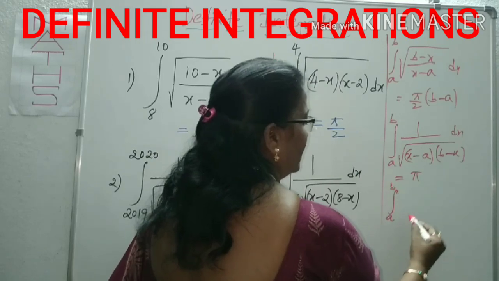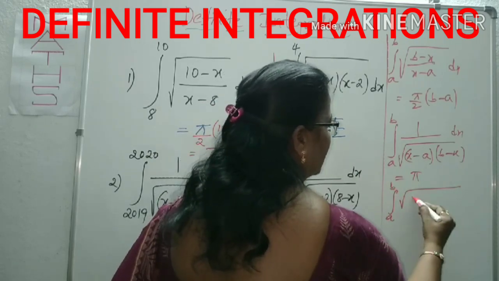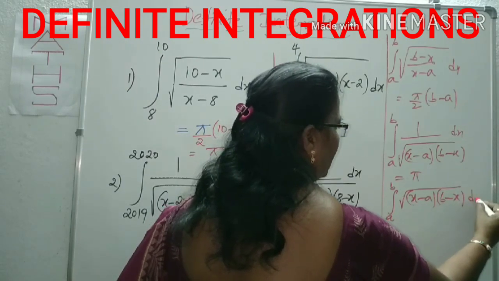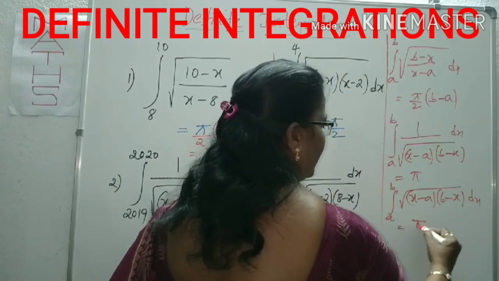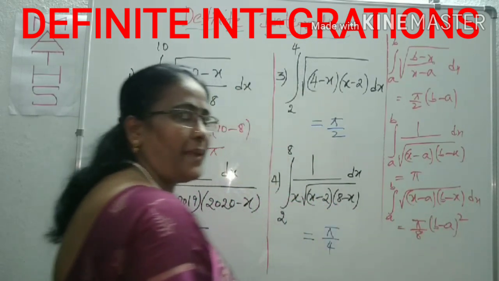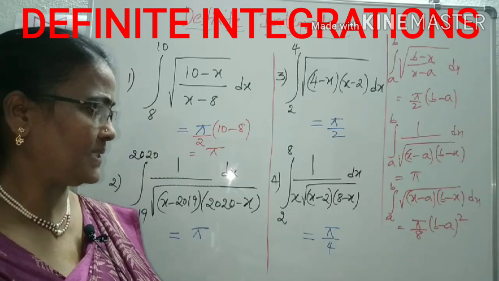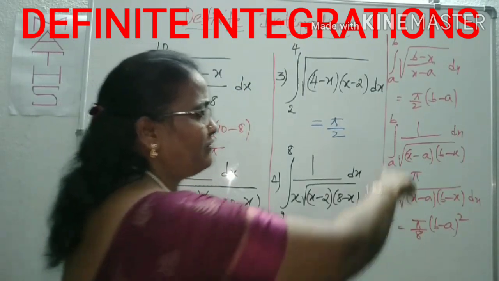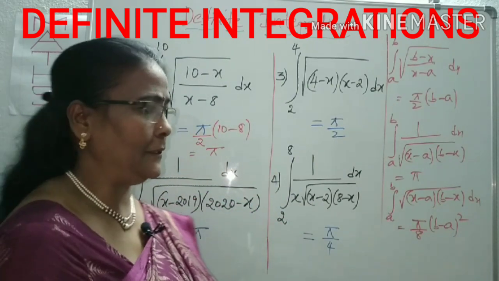Integral a to b, root over x minus a of b minus x. This is nothing but pi by 8 of b minus a whole square. Pi by 8 of b minus a whole square. You have to remember. If you remember, then it will be easy. You know what the formations are here and there, you can understand clearly.